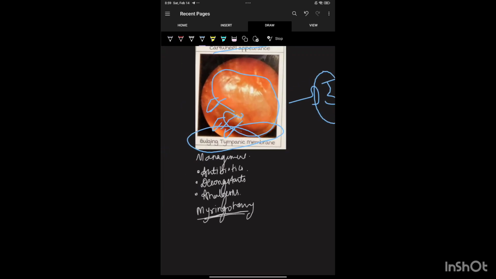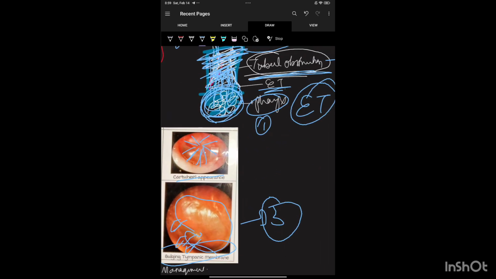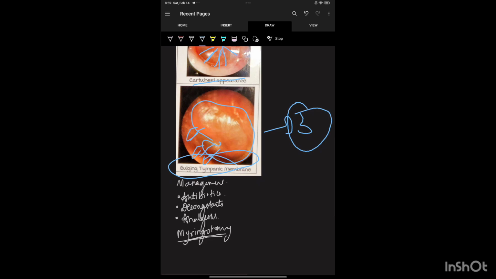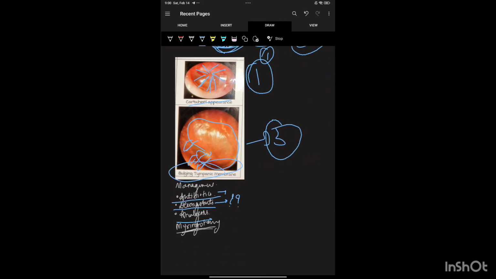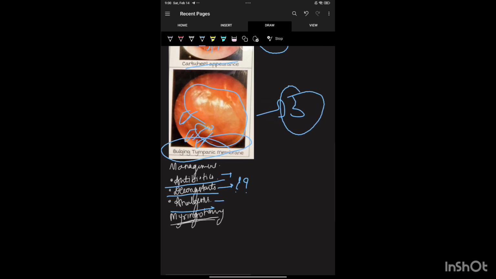Let's understand its management. How will you manage? First, it is caused by bacteria, so let me give antibiotics. It is mostly due to Streptococcus pneumoniae, so I can give penicillin, benzathine penicillin, amoxicillin. Then decongestant. Why are you going to use a decongestant? Because of edema formation in the first stage, tubal obstruction. To relieve the edema, you give a decongestant. Then you give analgesics to relieve the pain due to the pressure of the pus formation.